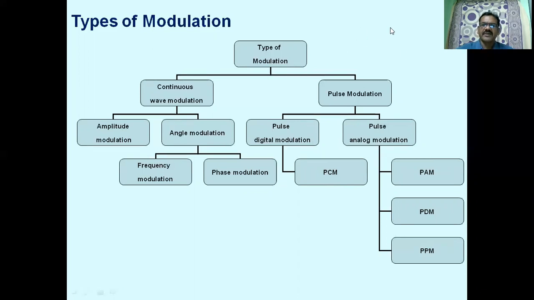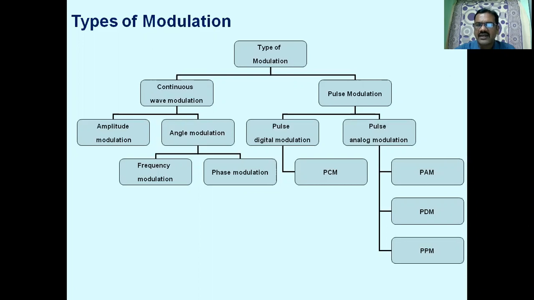So let us summarize the types of modulation. Modulation is categorized into continuous wave modulation and pulse modulation. In continuous wave modulation, we have amplitude modulation and angle modulation. Angle modulation is classified into frequency modulation and phase modulation.